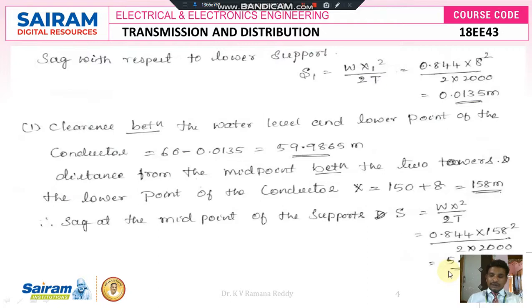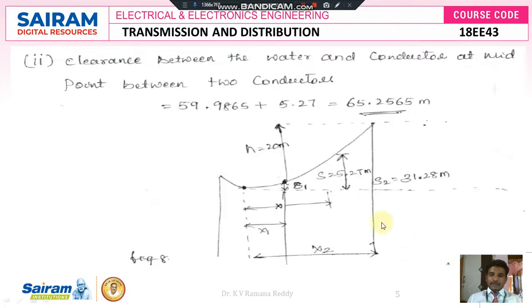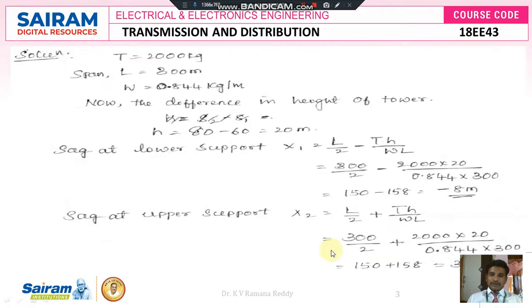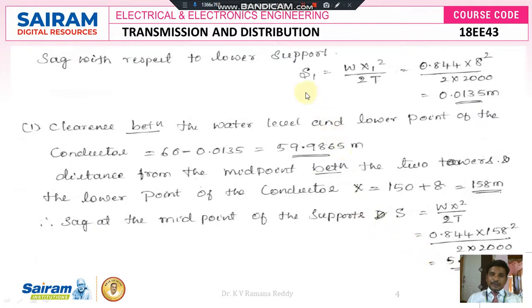So according to the given data in the problem, we calculated the initial sag x1, the sag at lower support tower, that is minus 8 meters. The sag at upper support conductor x2 we calculated as 308 meters. Again we calculated the sag with respect to lower support, 0.0135 meters, and when we subtract 60 minus 0.0135, 59.9865 is the difference between water level and the conductor level at the lower point.